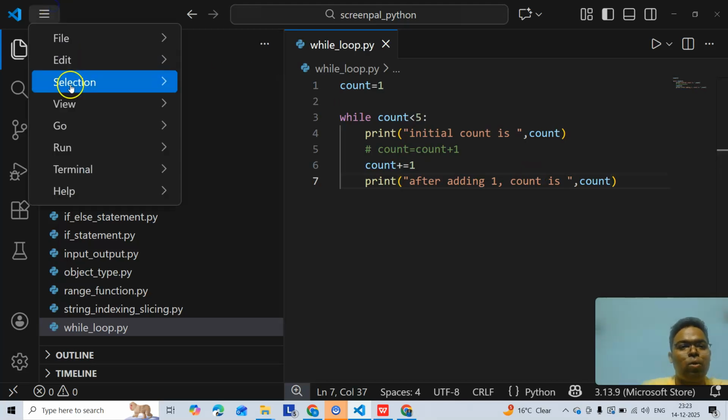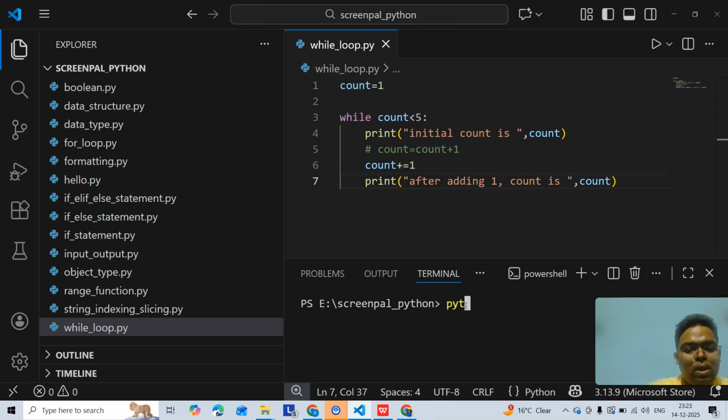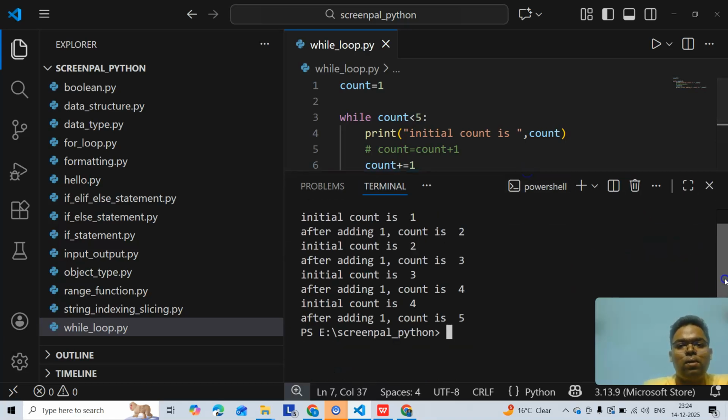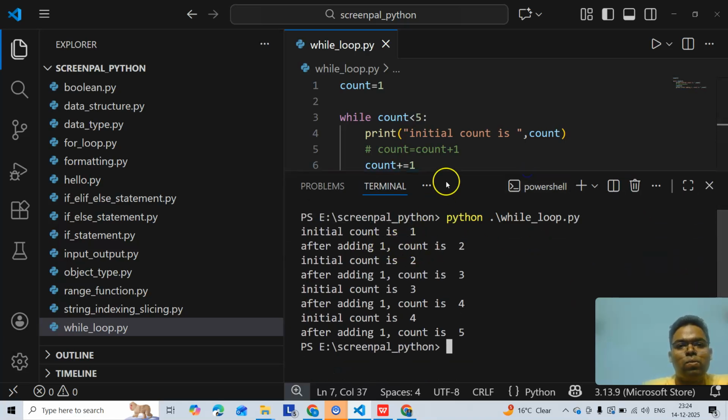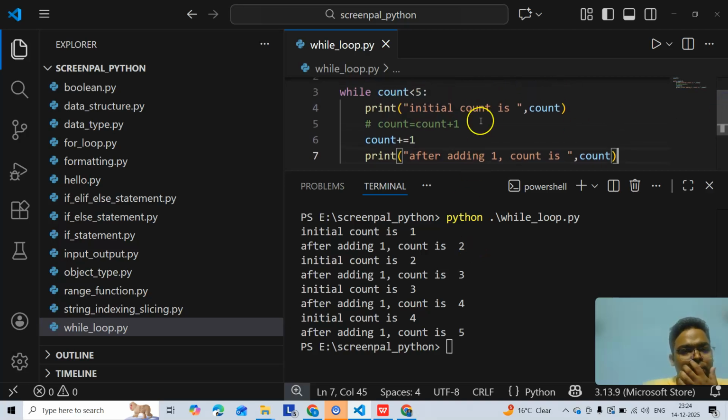So let's execute this and you will see that it is an interesting one, right? You see that the initial count is 1, that is very simple. After adding 1, we will see that count is 2. And again the loop starts, and the loop will continue as long as the count is less than 5, right?